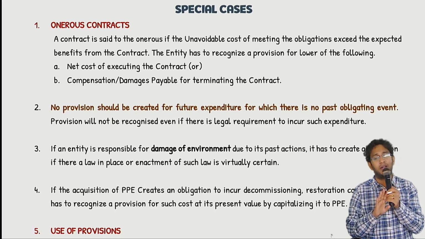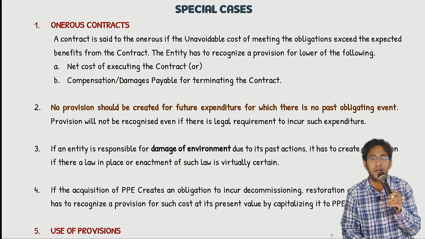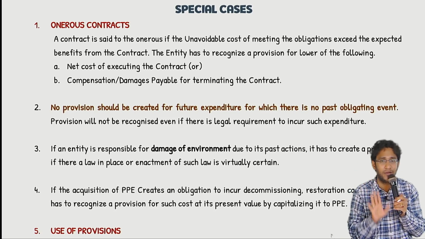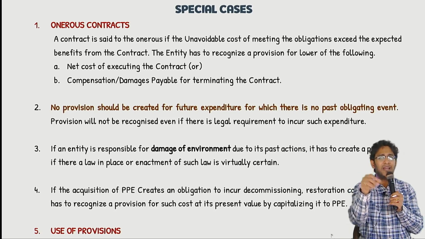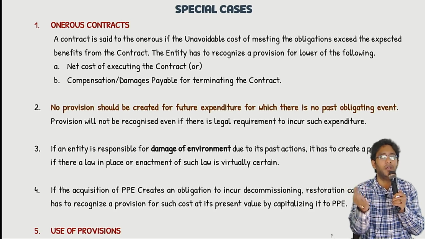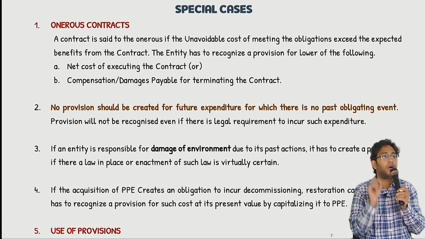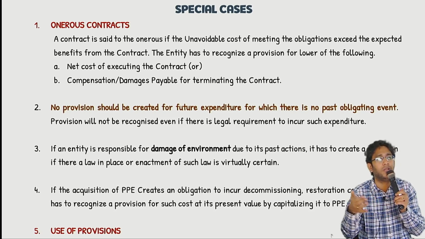This kind of contract is called an onerous contract. The standard says if you execute the contract, whatever loss you are estimated to suffer, since you cannot avoid the loss, why postpone it? Book the loss now, create a provision right now. With what amount? With the cost of executing the contract.